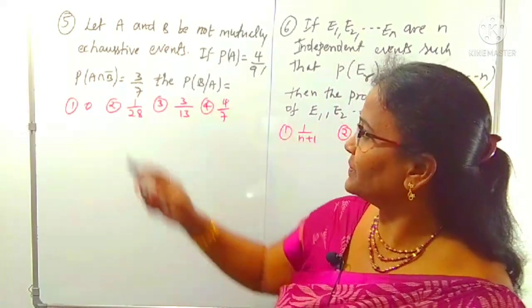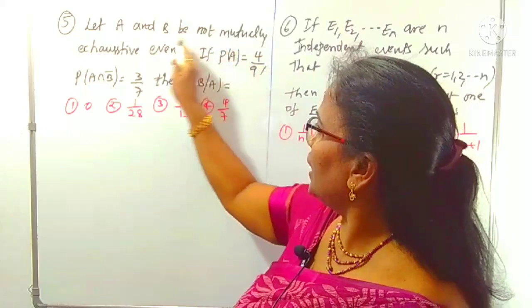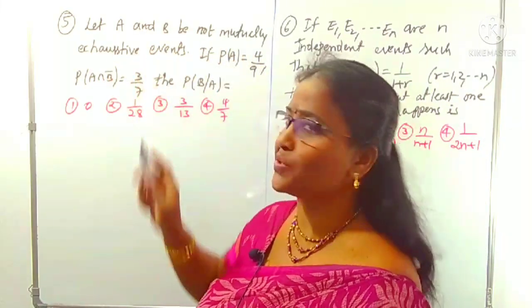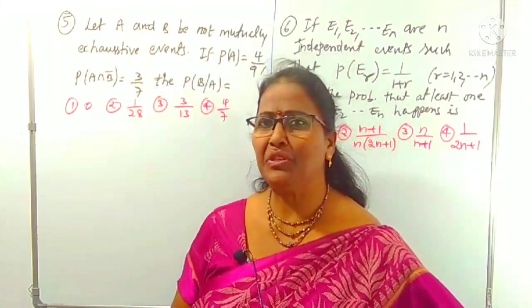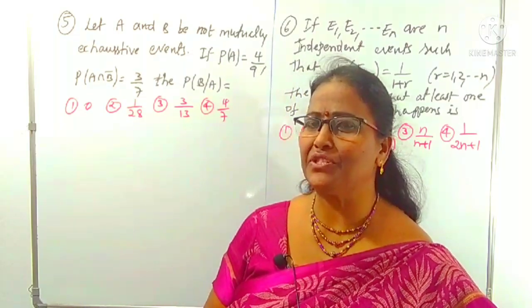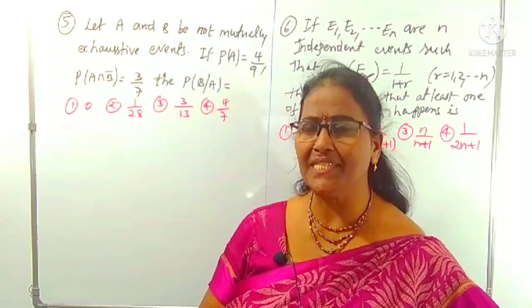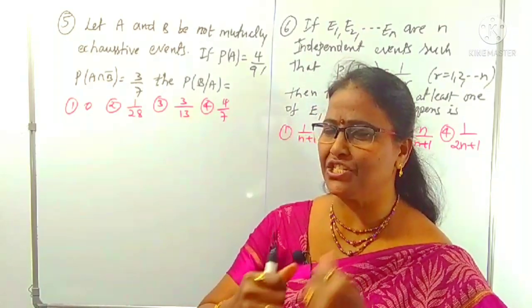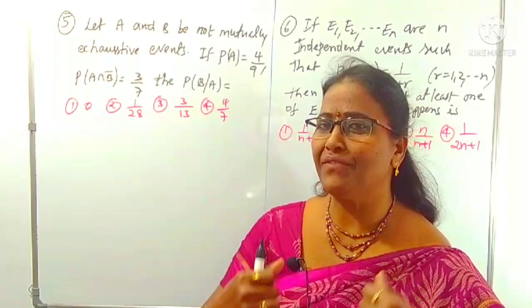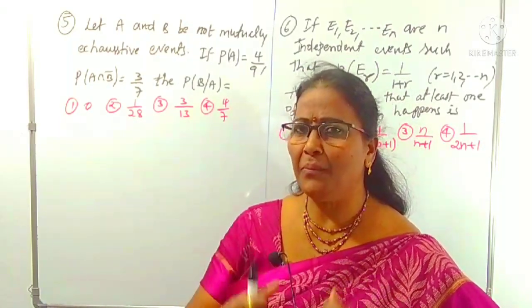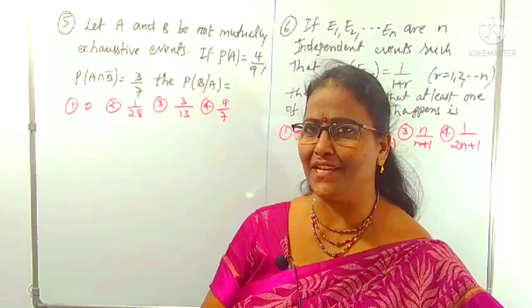What is given here? Let A and B be not mutually exclusive events. What is the condition for mutually exclusive events? If A and B are mutually exclusive events, the probability of the intersection is 0. What is the meaning of exhaustive events? All possible events in that experiment are called exhaustive events.